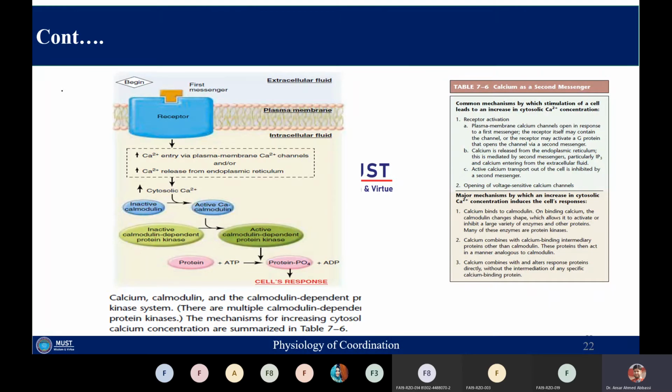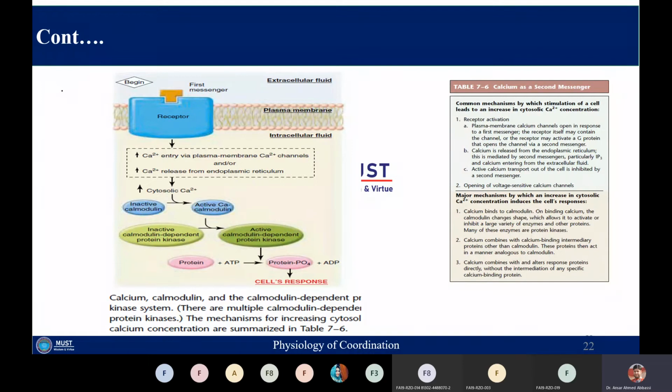Sometimes calcium can also bind with other proteins, other than calmodulin, and these proteins will behave in a manner very similar to the function of calmodulin. So calcium can alter the response proteins directly, without calmodulin.